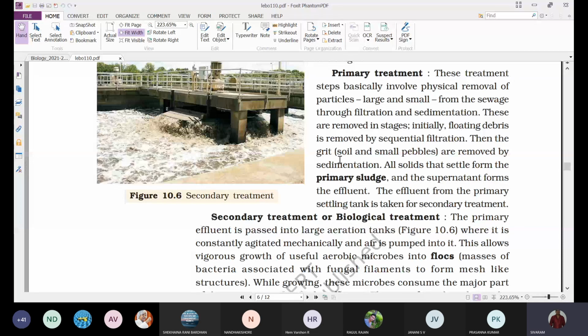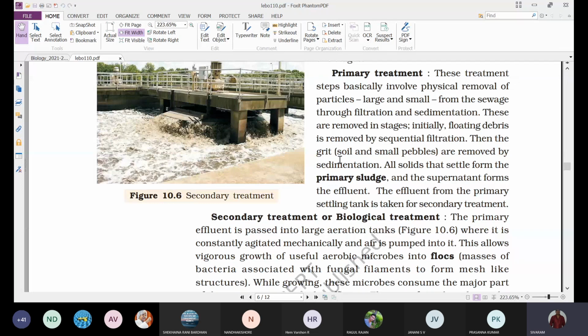As a result of sedimentation, some solid particles settle at the bottom, which forms the primary sludge. And the supernatant, the water present in the upper layers, we call the effluent. So the solid substance at the bottom forms the primary sludge, and the water content above represents the effluent. The effluent from the primary settling tank is taken for secondary treatment.